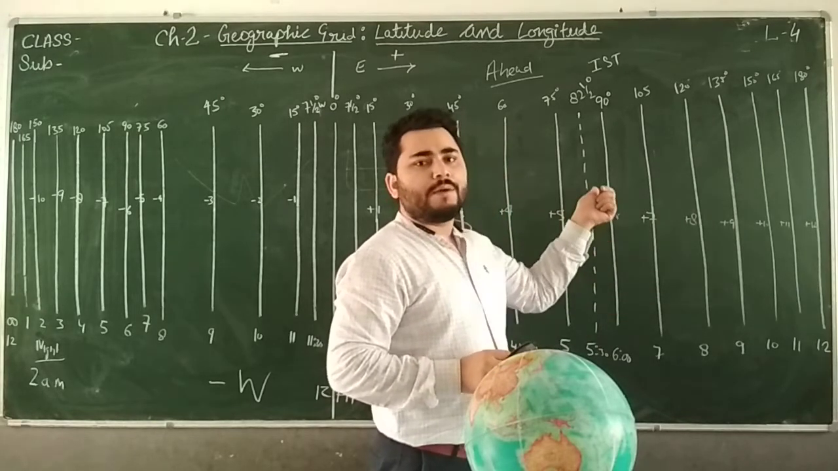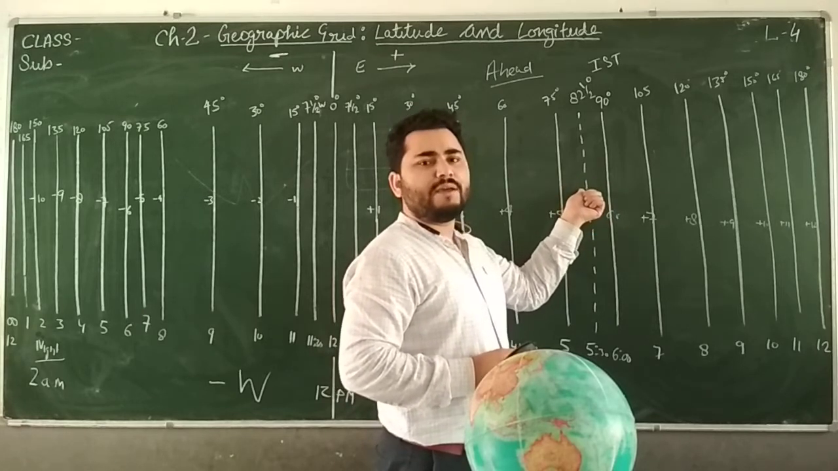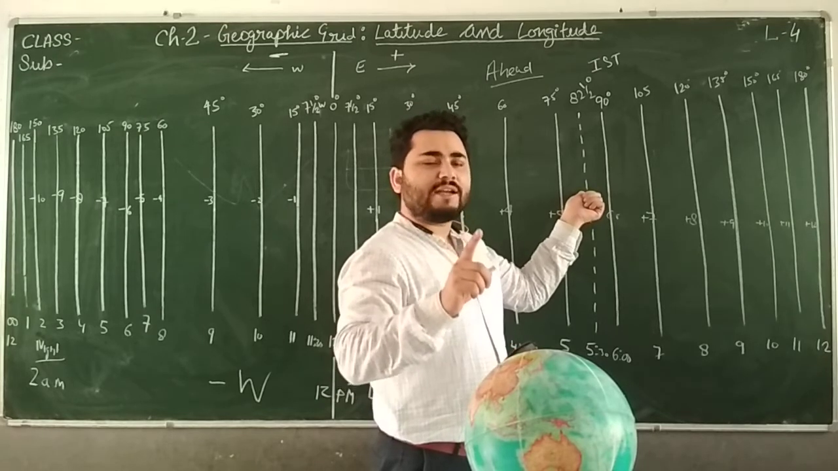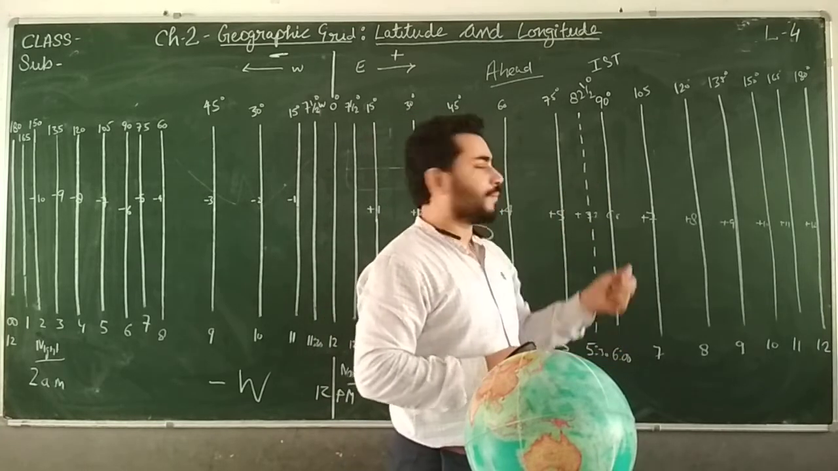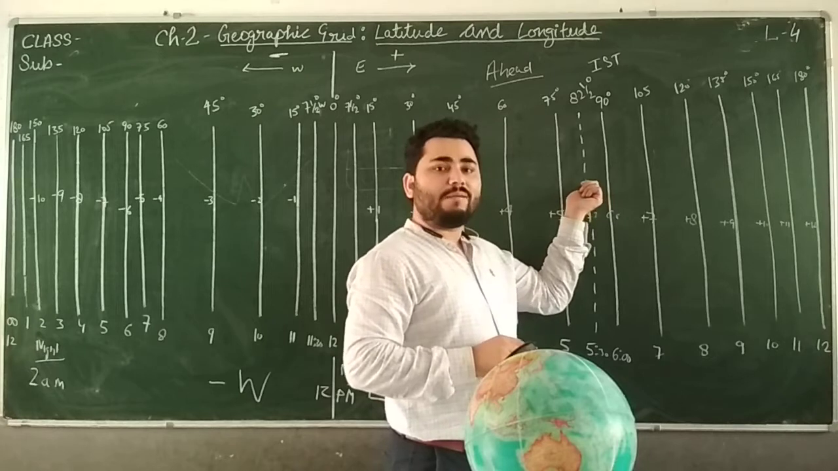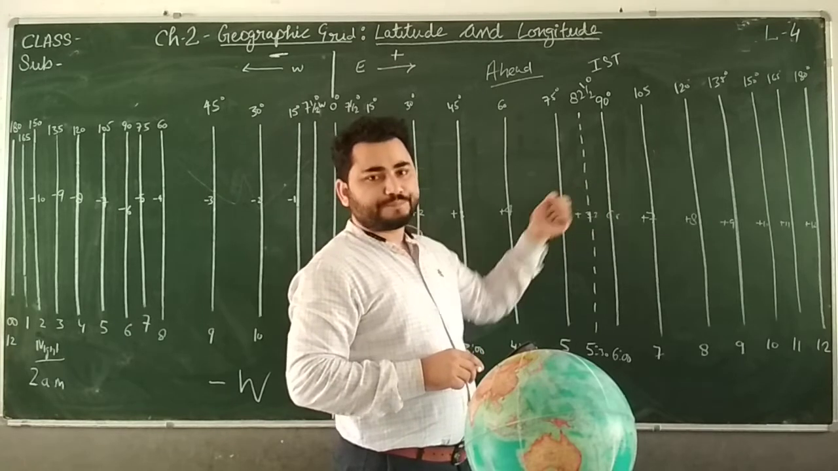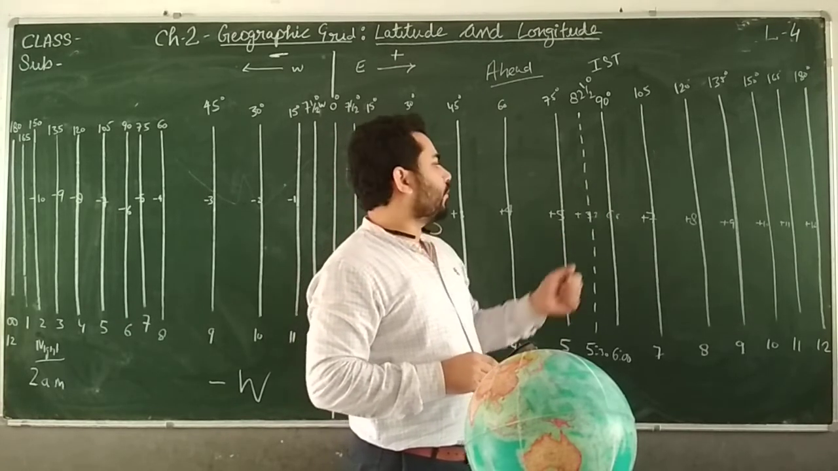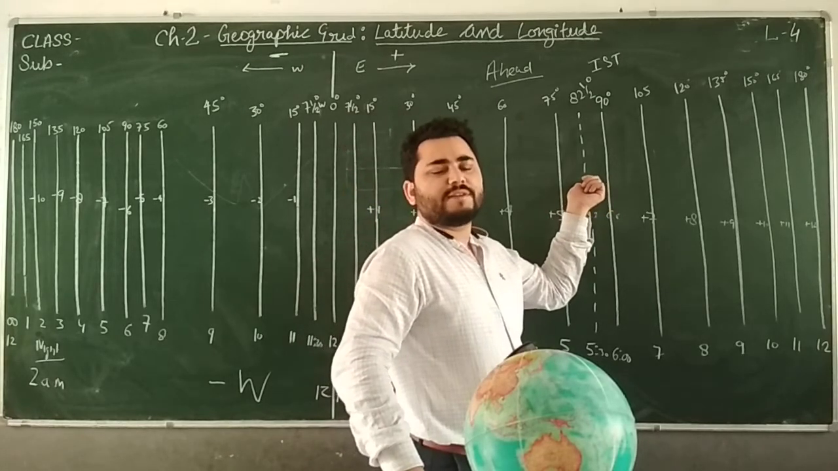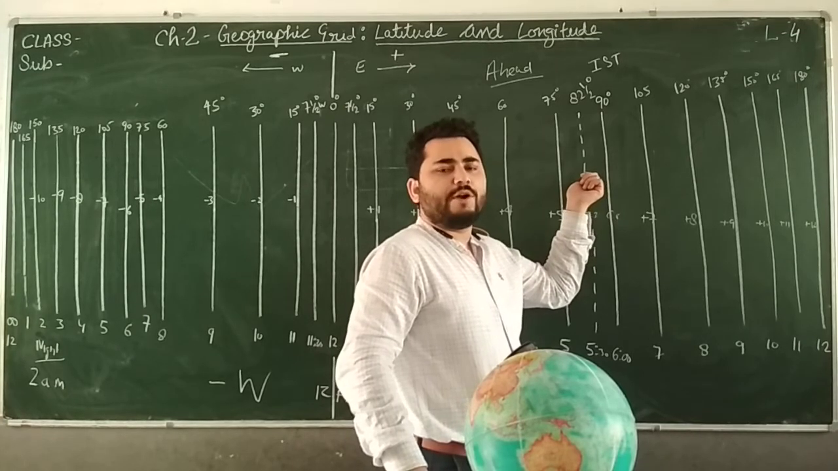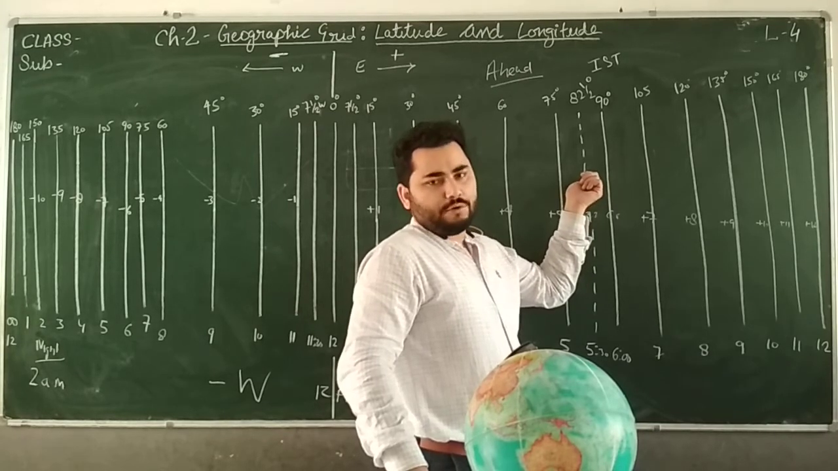All people will set their watch according to this time. When the sun will be overhead here at 82.5 degree, that time will be 12 o'clock here, 12 hours. Okay, clear? So this time, 12 hours, will be kept as the time for the entire country. All people, whether in Gujarat or in Assam, will set their watches at 12 o'clock only, right?